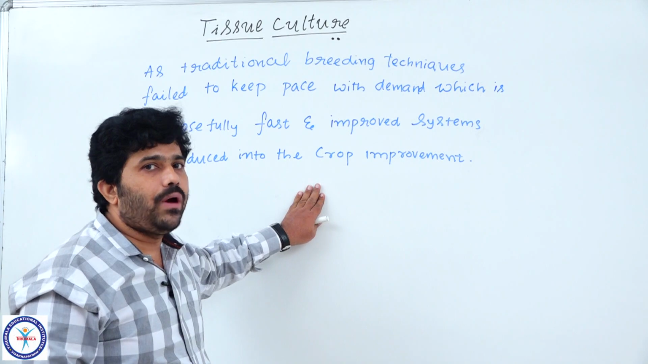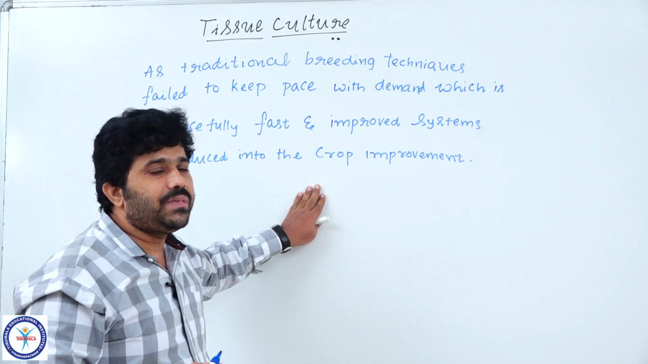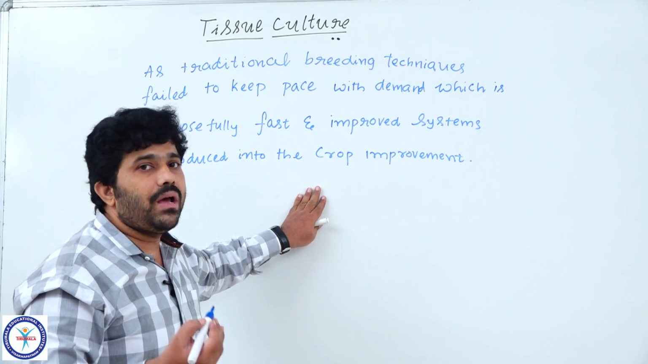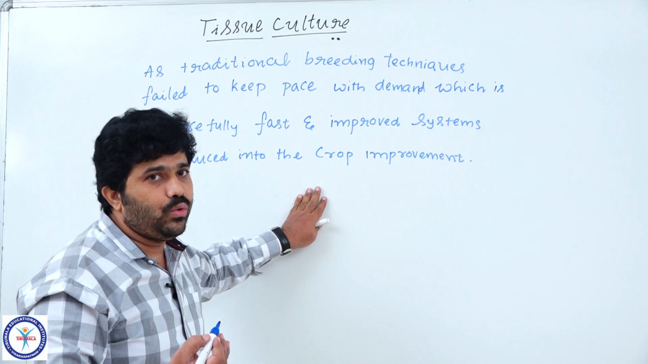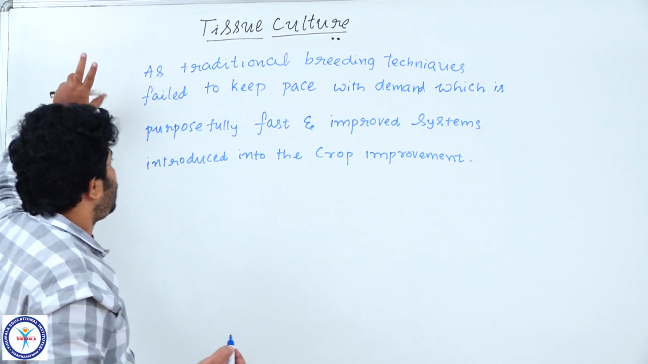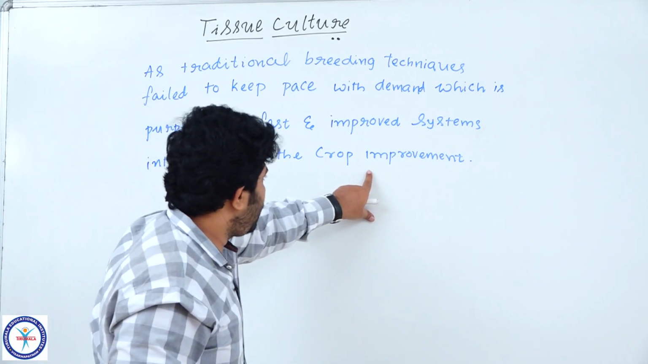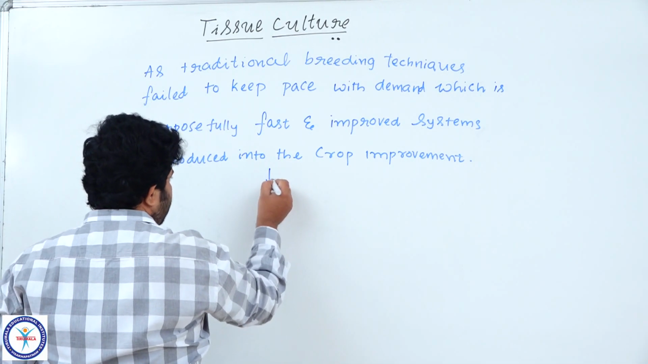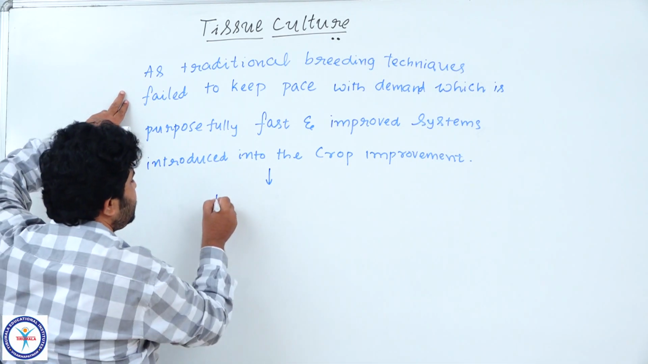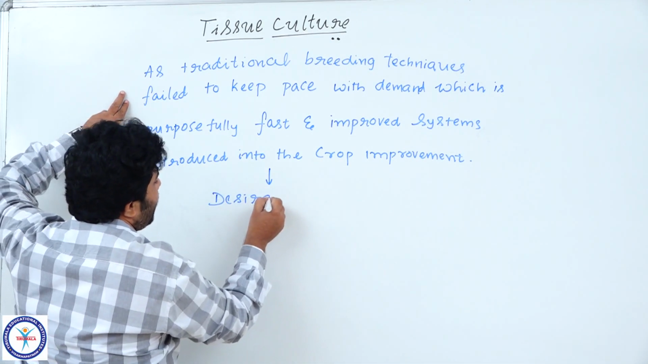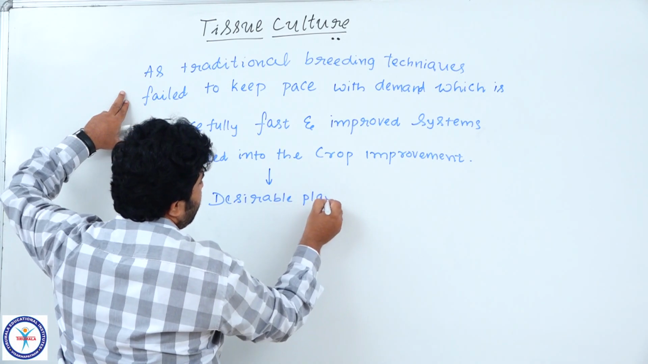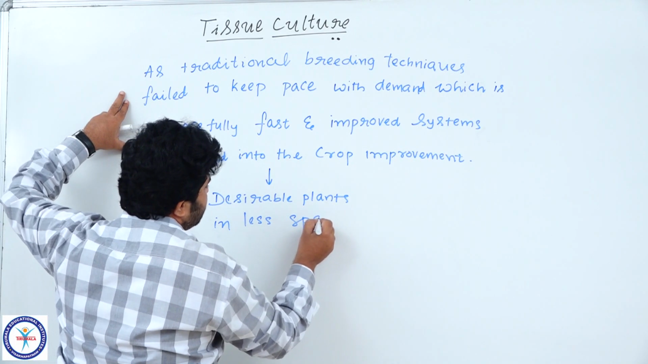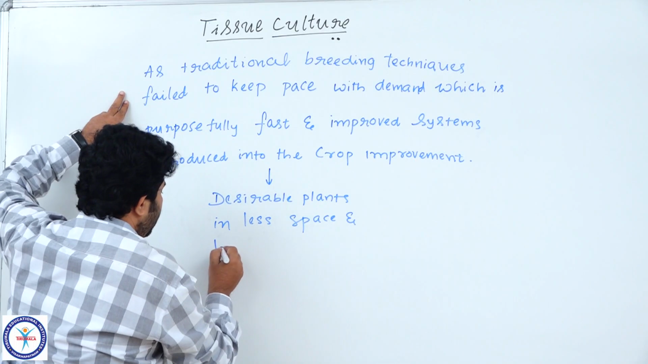Many technologies we already follow. When plants and their products are not maintained in sufficient numbers and are not given to us, then we go for another technology, like tissue culture. Understood? Here we are producing a variety of plants in crop improvement. We are producing different kinds of desirable plants in less area or less space and in less time.